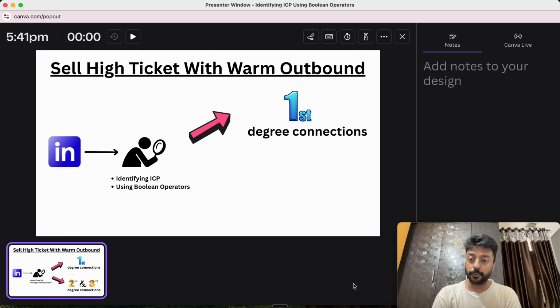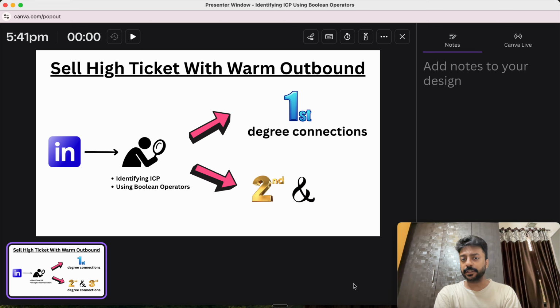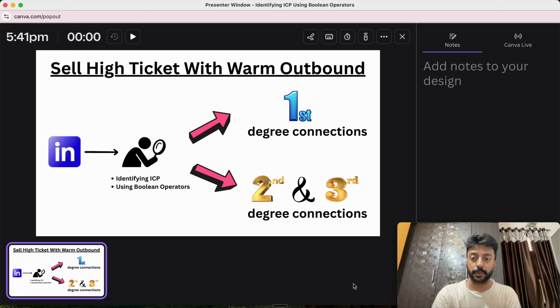But now it's time to warm them up, because maybe they connected with you 5 months back and have now forgotten you, right? Or maybe they are seeing your content but not engaging with it. That doesn't mean they do not want to talk to you, but they need an initial push. So we don't always have to talk about second and third degree connections, which is good for cold outbound. Now is the time to make use of warm outbound, which lies in the first degree connections, and that is what I'm going to teach you.